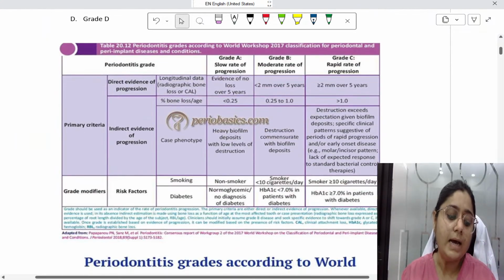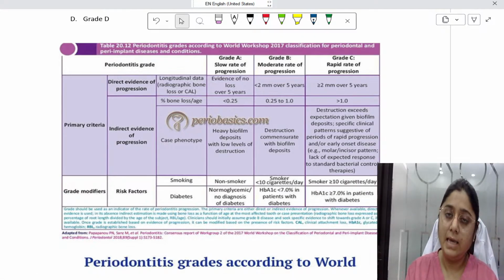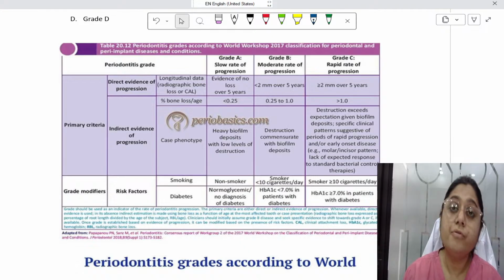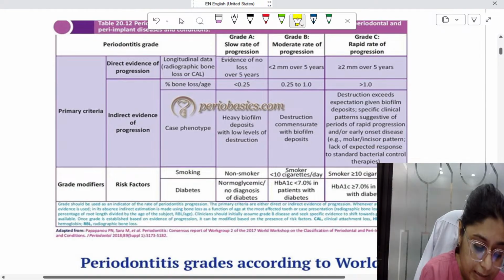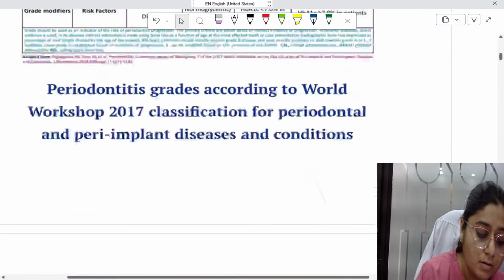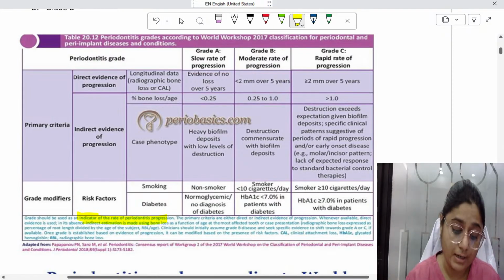How do we classify periodontitis into different grades? Periodontitis is classified as grade A, B, and C. Grade A is slow rate of progression, grade B is moderate rate of progression, and grade C is rapid rate of progression. Grades are used as an indicator of the rate of progression of periodontal disease. Whatever I am telling you is written here very clearly.